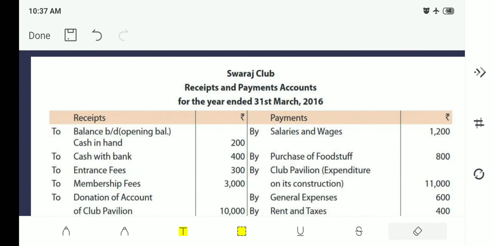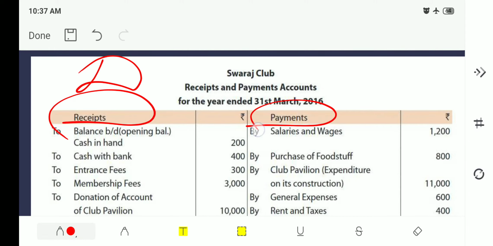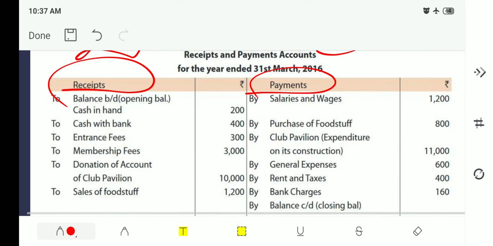See, here there is receipts and here there is payments. As we said, receipt is debit and payment is nothing but credit. That is what goes out.